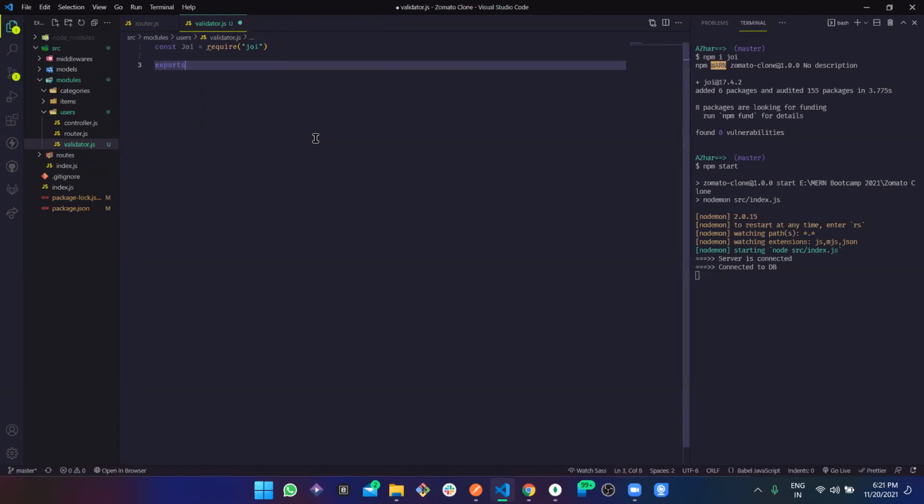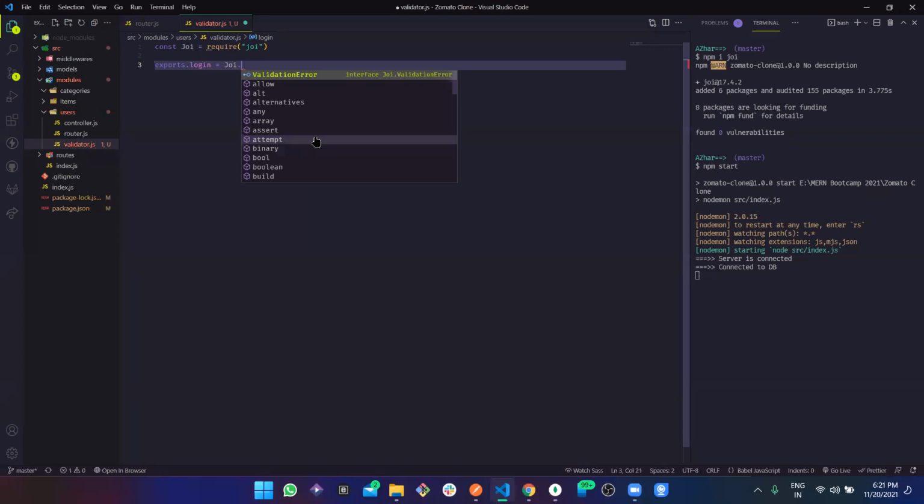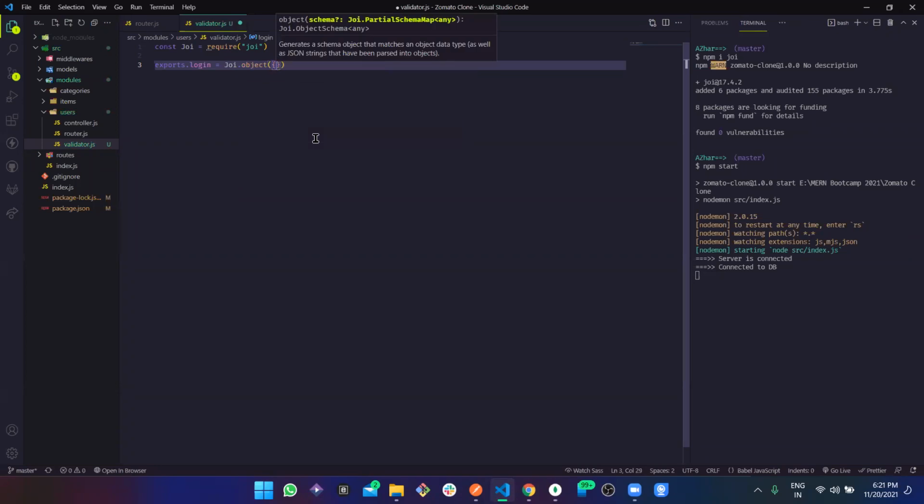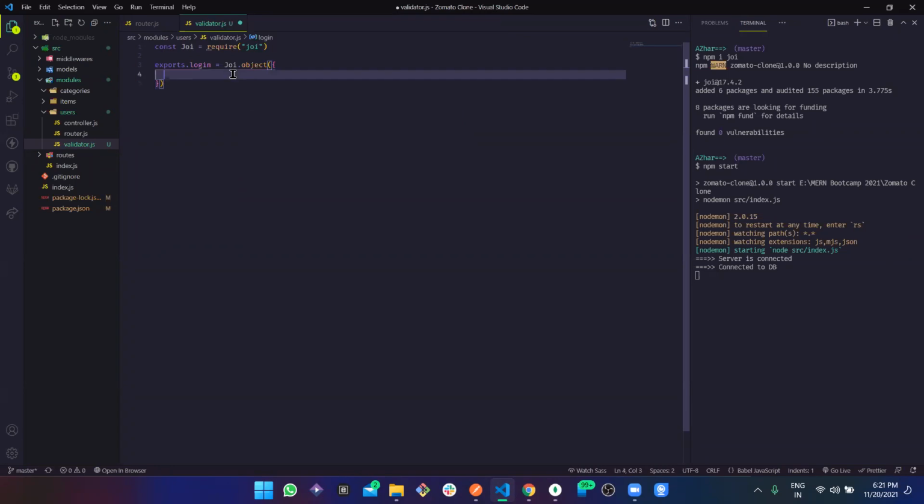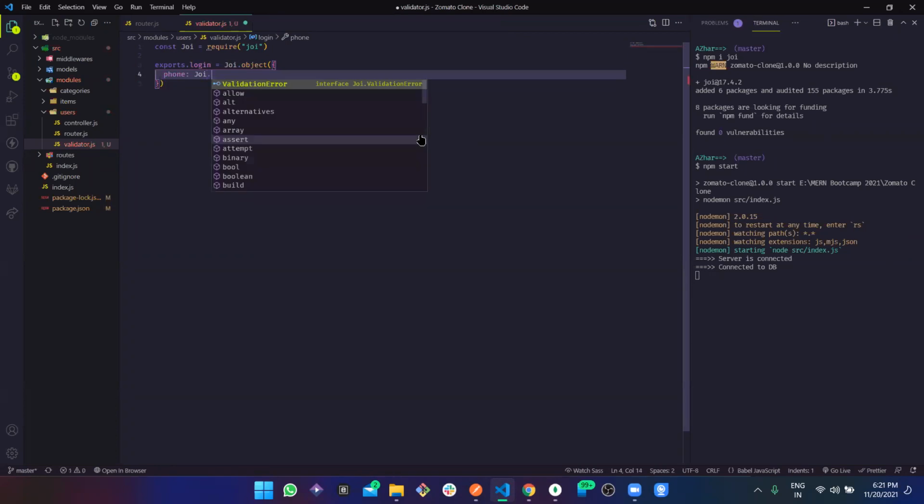Now suppose login. So in the login, what we are actually expecting, how the login object should be. Firstly, in login, we are expecting an object, right? And then within that object, what data are we expecting? Phone, which should be joy.string.